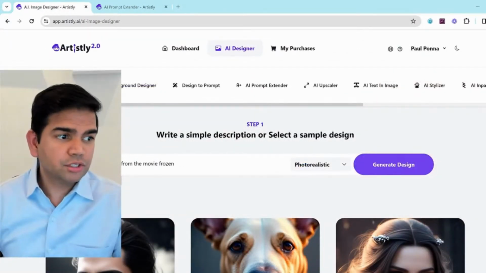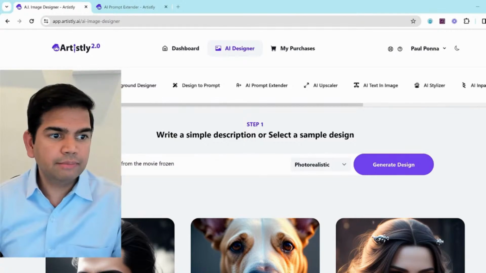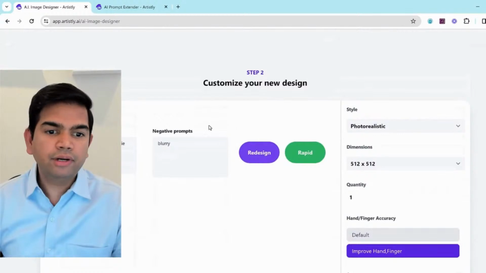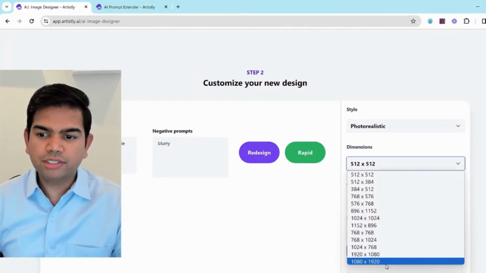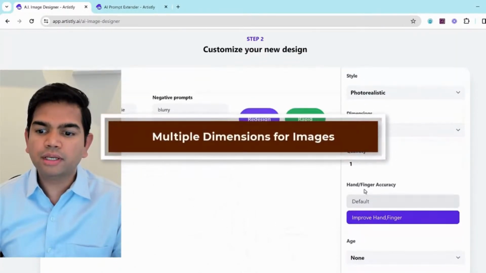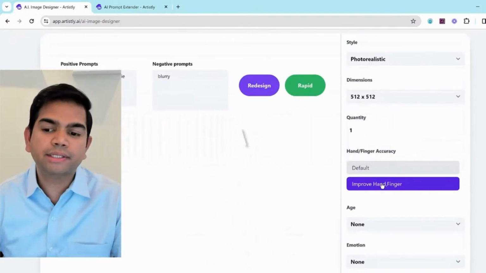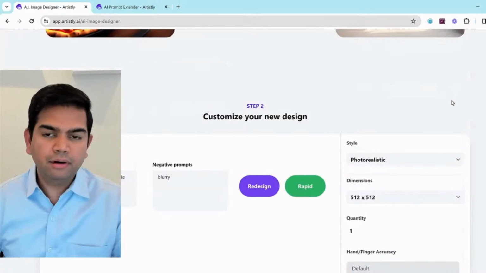We have a couple of features. So basically here in the AI image designer, as you can see here, when you go to select options, right? For every image that you do, you have dimensions that you can pick, first of all. You can also have hand and finger accuracy. If you click on this improve hand and finger, it's basically going to make the fingers and hands better quality and look better, of course.